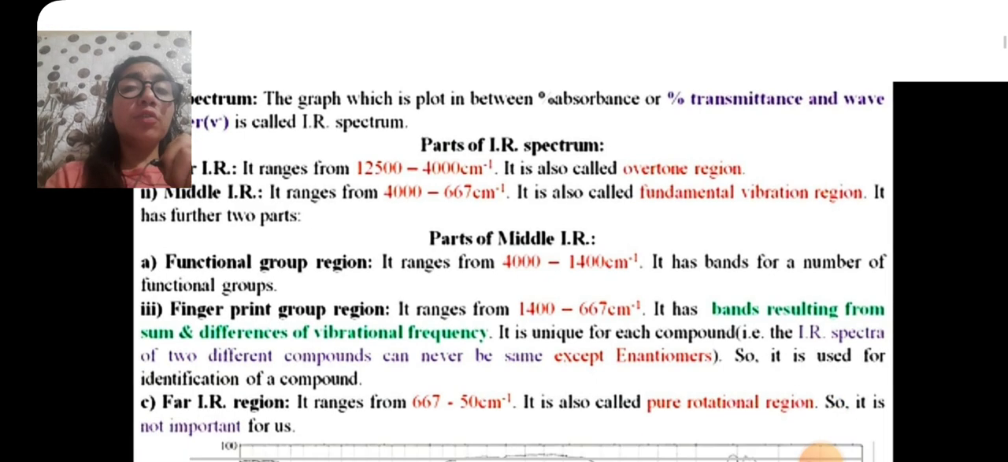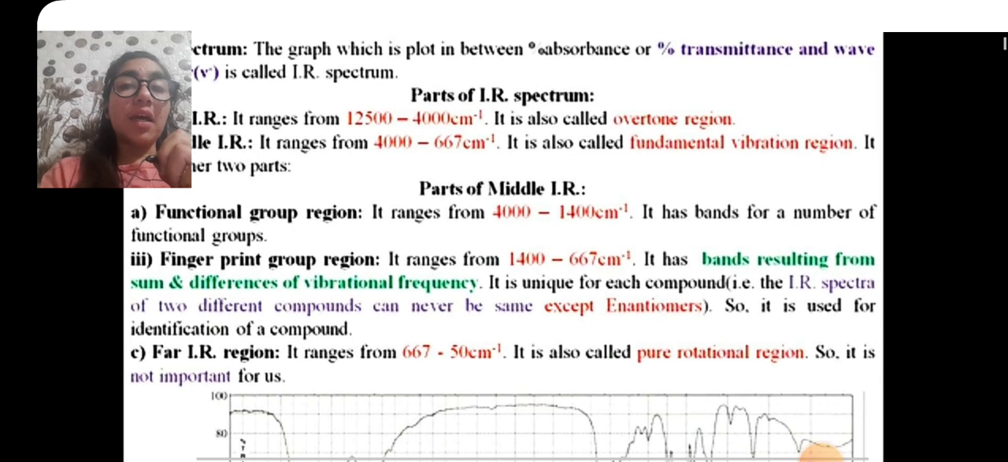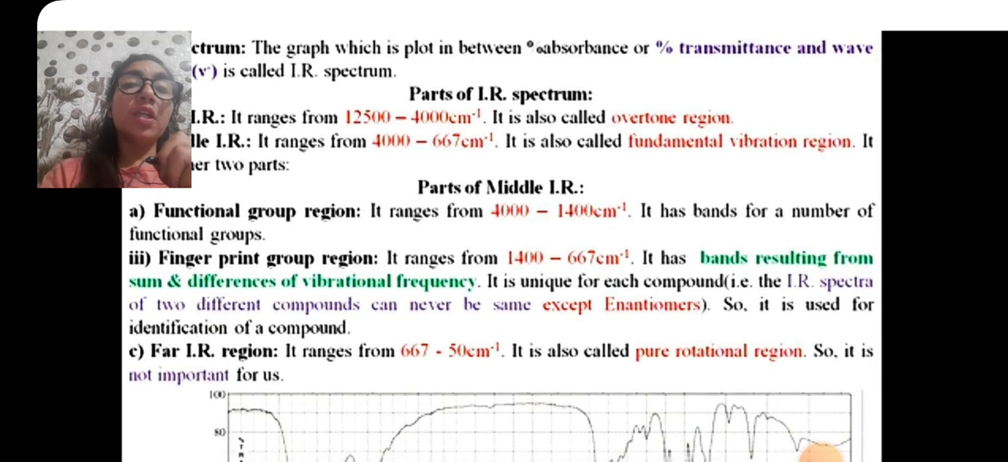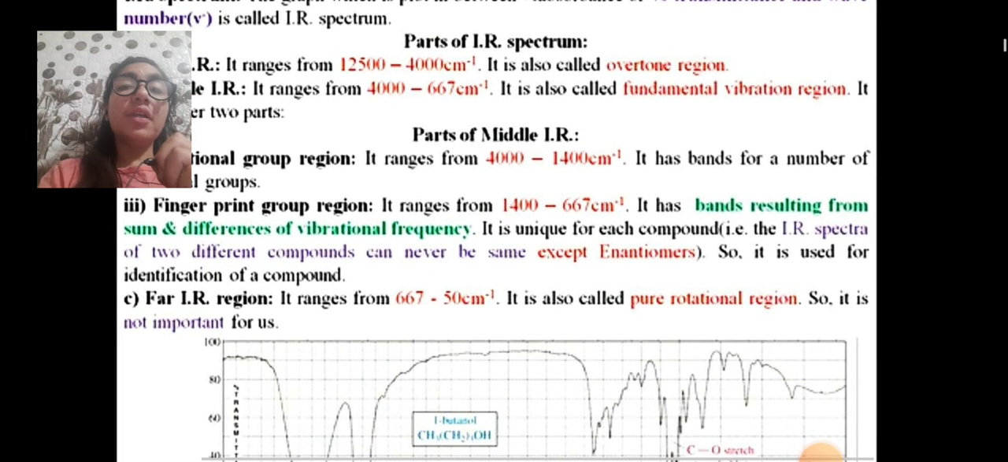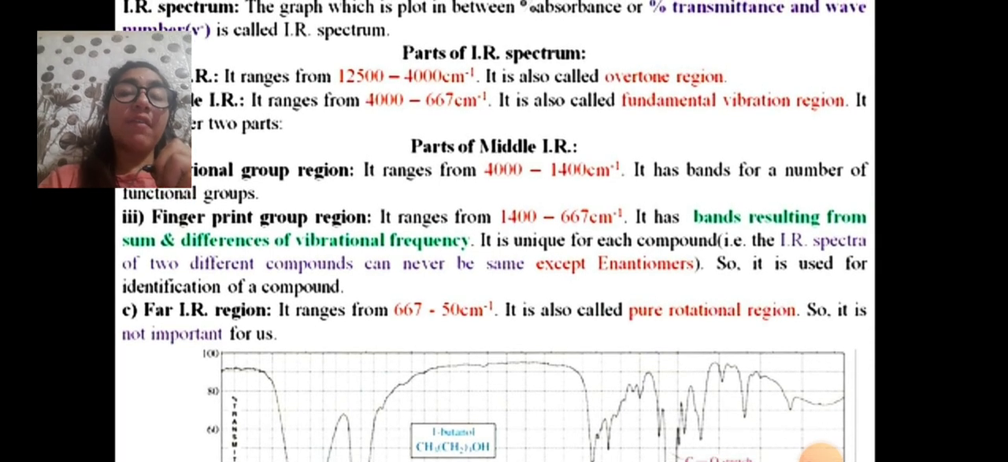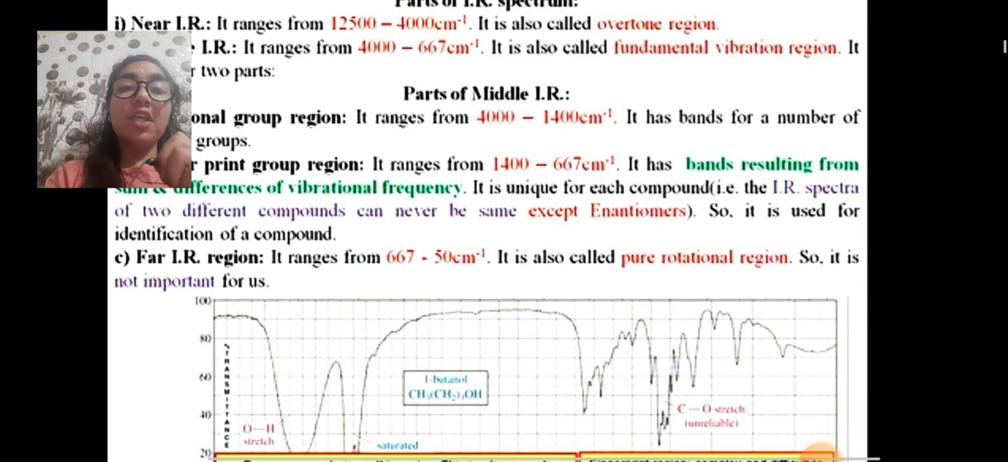It has further two parts. Parts of middle IR: functional group region. It ranges from 4,000 to 1,400 per centimeter. It has bands for a number of functional groups. Fingerprint region ranges from 1,400 to 667 per centimeter. It has bands resulting from sums and differences of vibrational frequency. It is unique for each compound. The IR spectra of two different compounds can never be the same except in enantiomers. So it is used for identification of a compound.